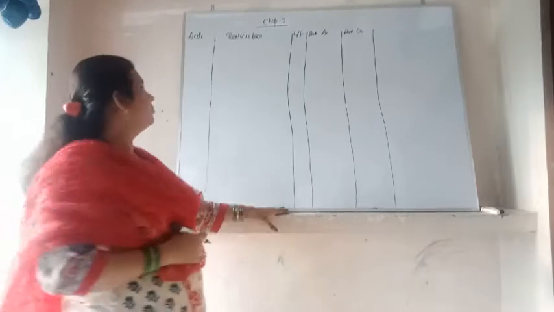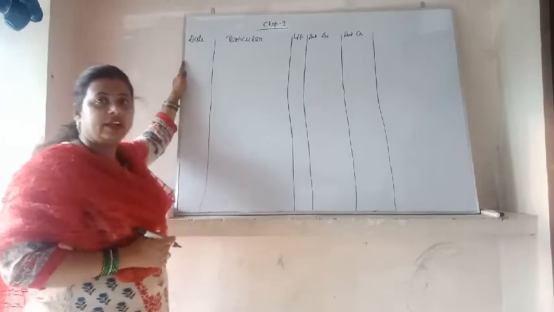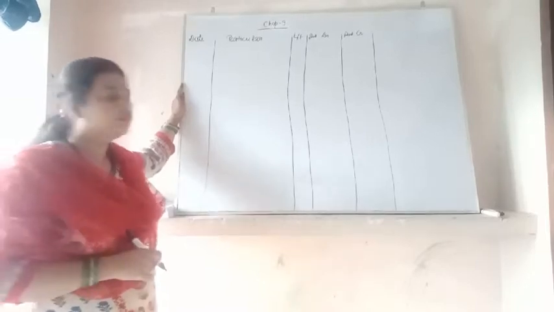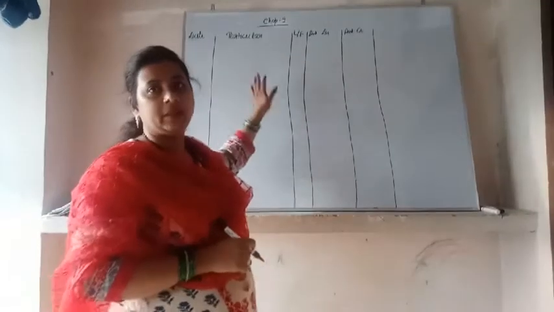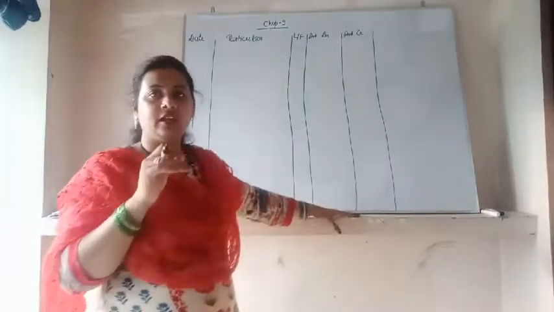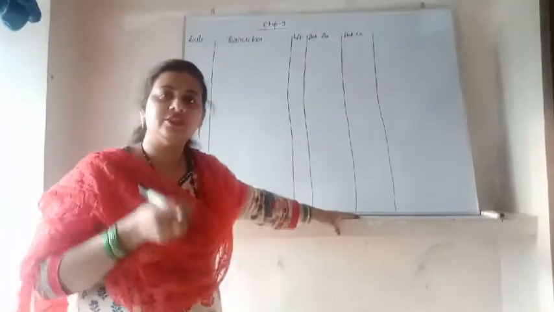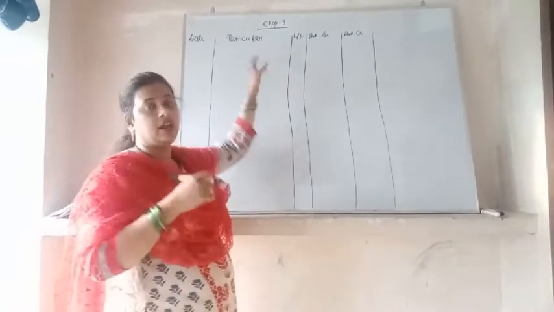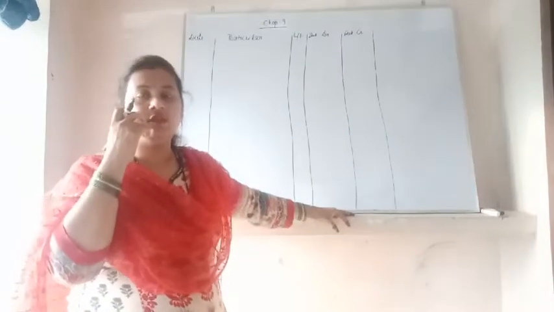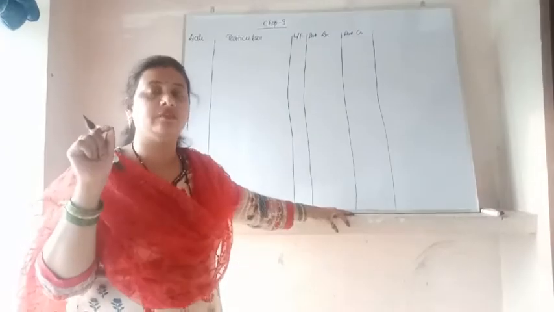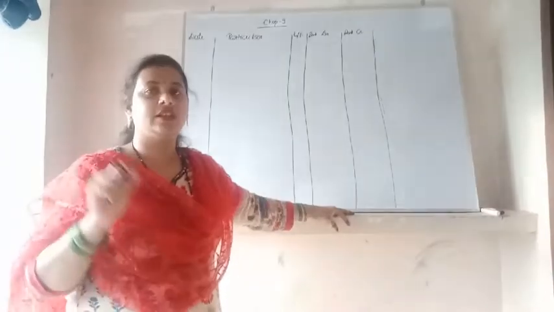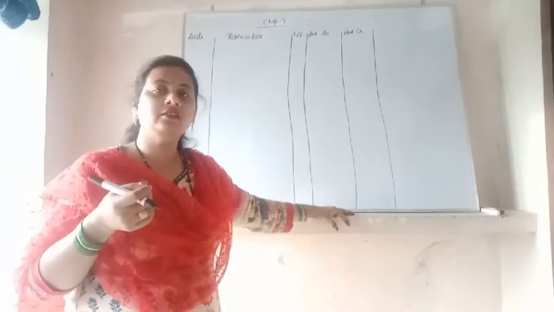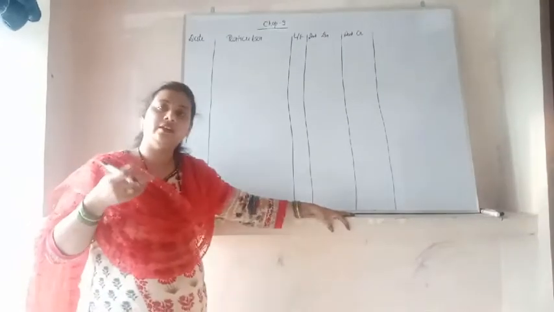Dear students, in the date column we will write the date on which the transaction took place, and next is the particulars. In the particulars column we will write the journal entry, in which it is written which account has been debited and which account has been credited. After every transaction we will write a small narration of that transaction, which gives us a hint of what we did at that time.